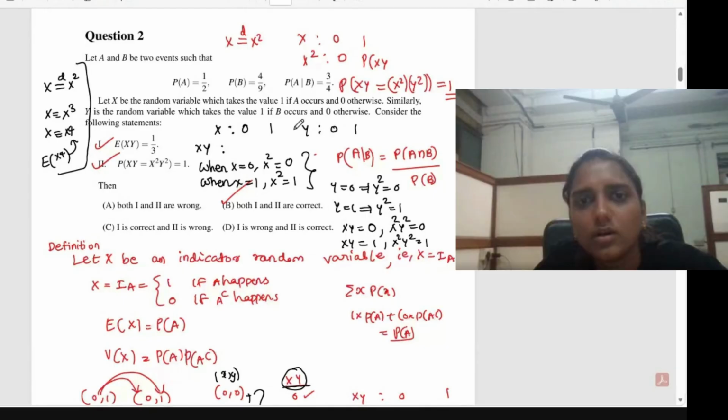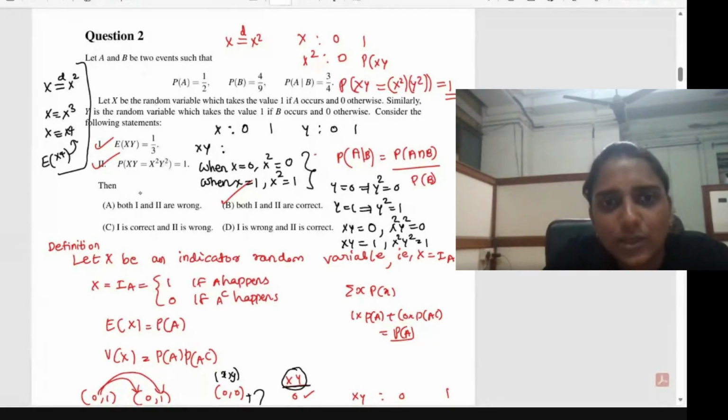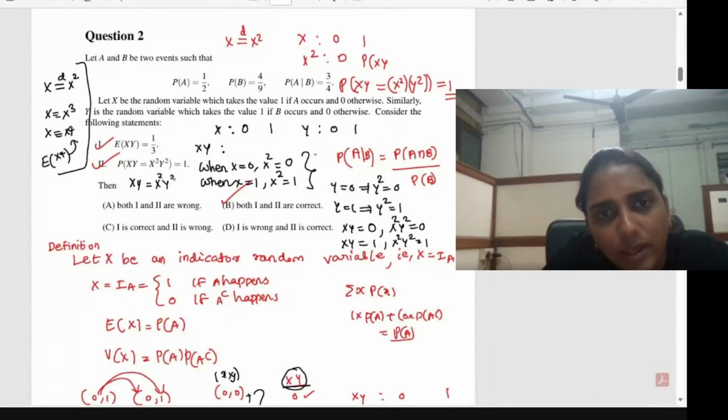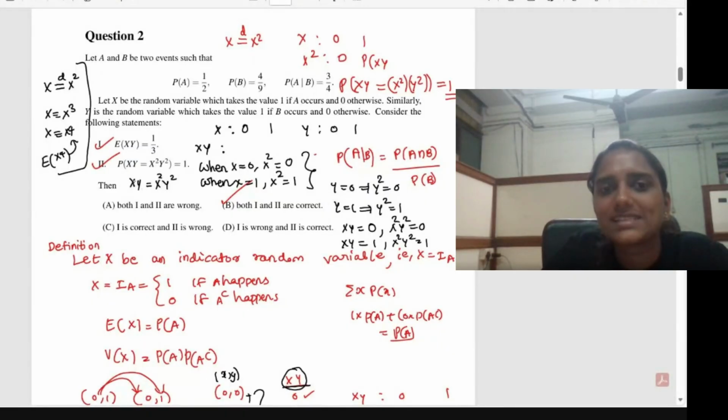Okay, ma'am. So x into y is equal to x square into y square always, because x and x square are taking the same values, and y and y square are taking the same values, so identical distribution, right? That is the idea. So this is always true: x into y will be equal to x square into y square.